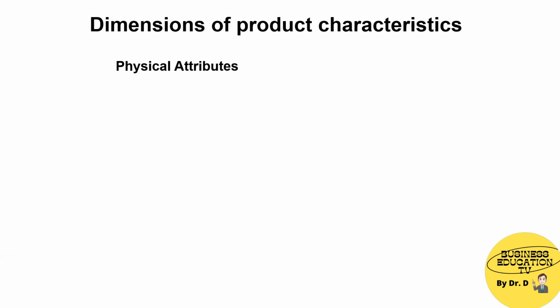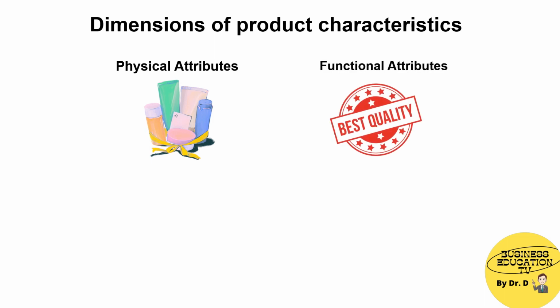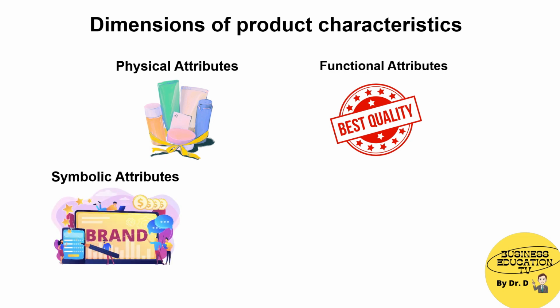First is physical attributes. It includes the tangible features like size, shape, and materials used in a product. Second is functional attributes. It includes the quality, durability, and reliability of a product. Third is symbolic attributes. It includes the brand and design that creates a sense of status or identity.